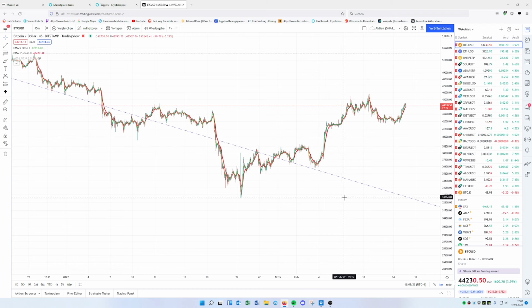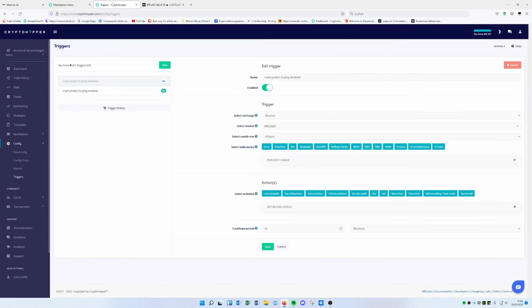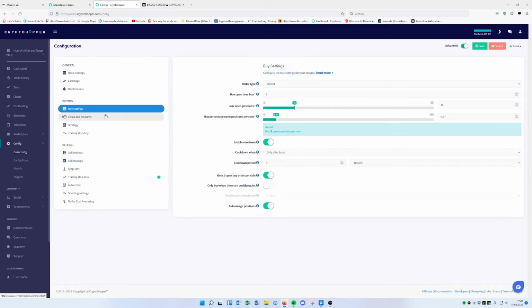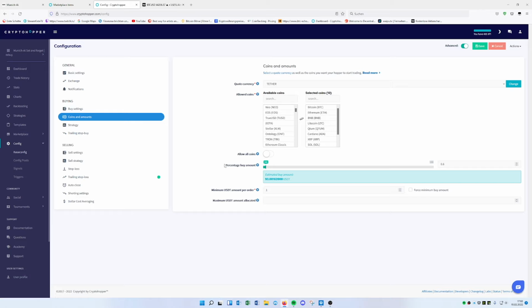Or if it goes down more, you also buy more positions. So the more options you have to rebuy, the more it depends on how you set up the config. When you set the percentage buy amount at the beginning to 0.4, you can even rebuy 20 or 25 times. The single trade is not that big, but more important is how often you can rebuy.